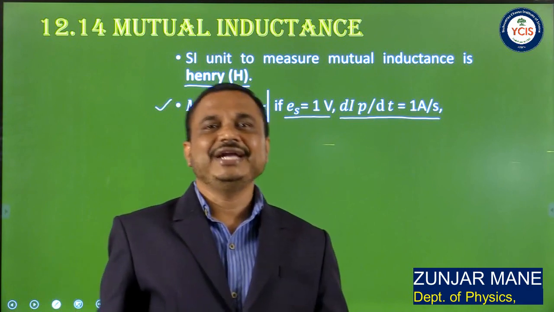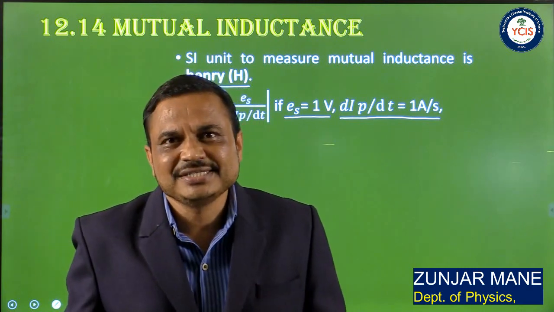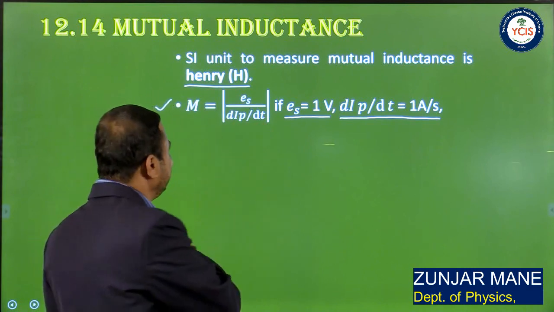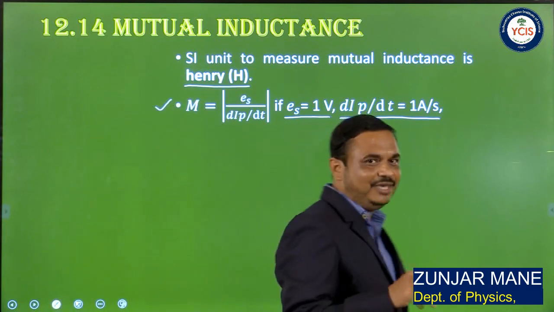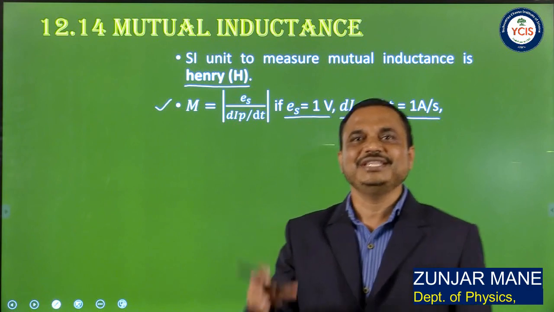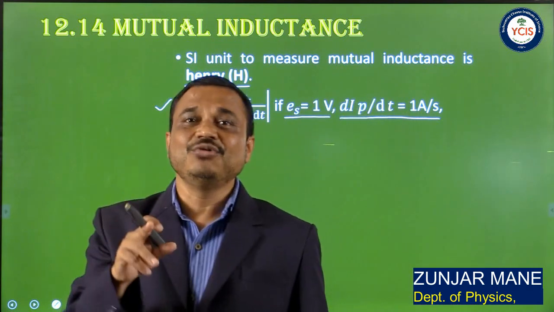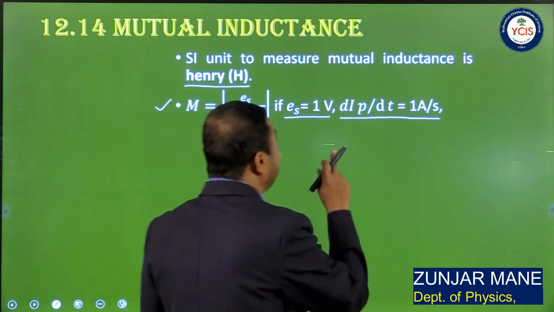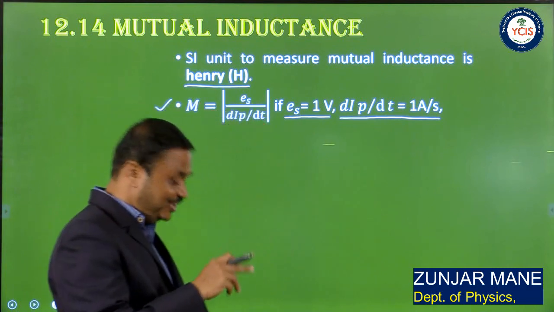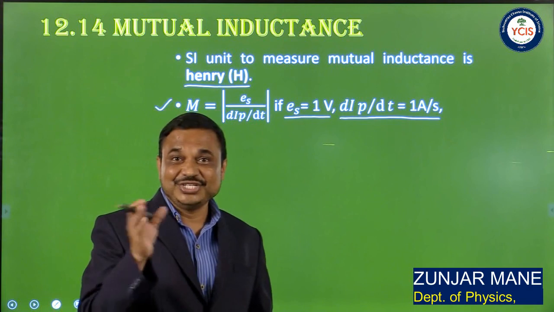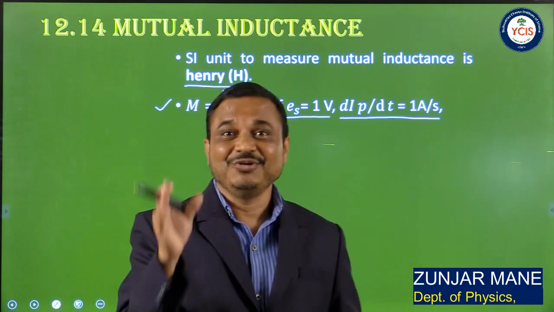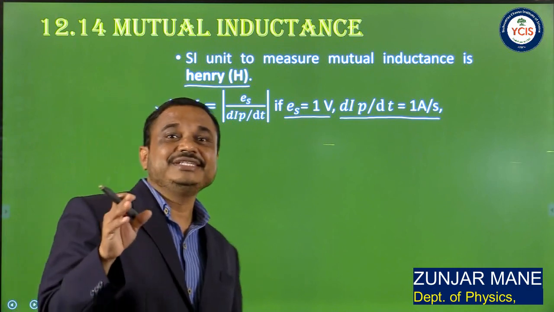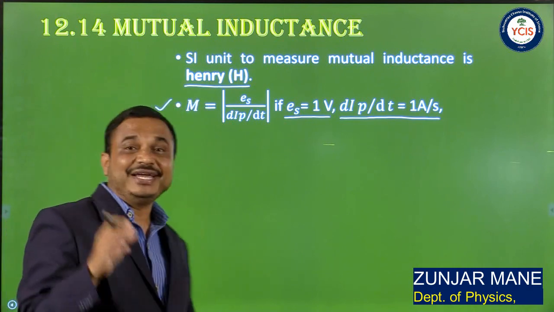So one can define the mutual inductance as 1 Henry: the mutual inductance between two circuits is said to be 1 Henry if the EMF induced in the secondary circuit is 1 volt due to a unit rate of change of current flowing through the primary circuit. So this is the definition of 1 Henry. What is it? It is the ratio of E_S to dI_P by dt.